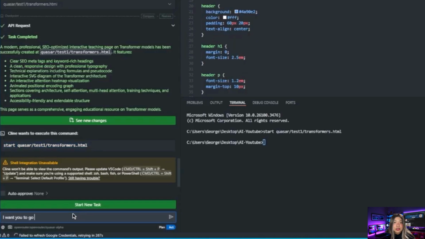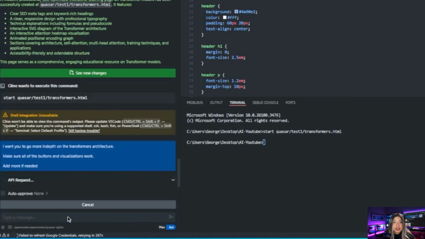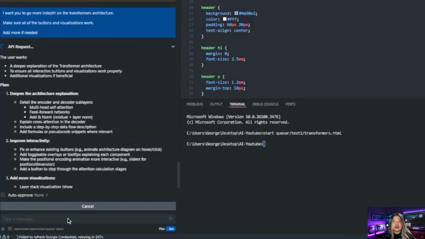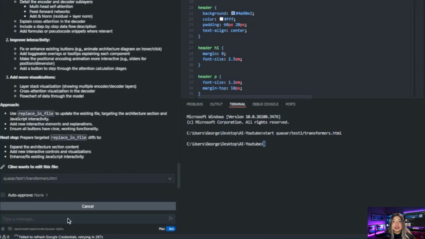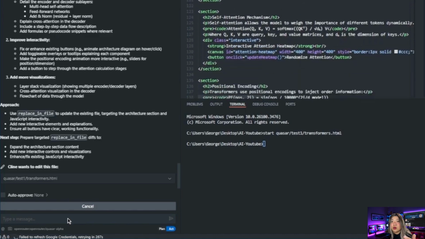So it looks good. I want to go more in depth on the Transformers architecture, make sure all of the patterns and visualizations work, add more if needed. Okay, so the model looks very good. I gotta say, like, this is an alpha model. This is a very new model, and I already see it working quite well.